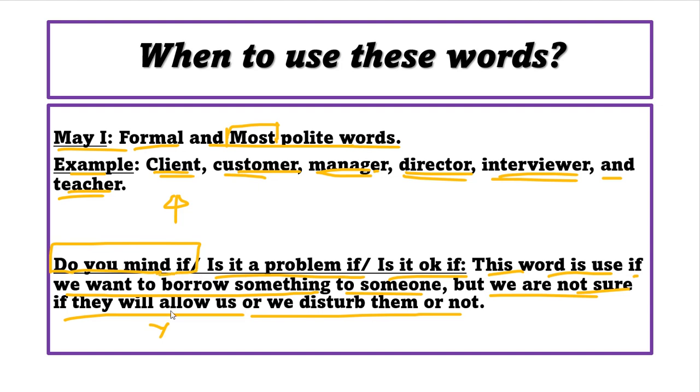Most foreigners use this one: do you mind if I sit with you? If you say yes, that foreigner will go away. Why, teacher? Why does the foreigner go away? It means that you do not allow him or her to sit with you, because you said yes. But if that foreigner says, do you mind if I sit with you, and you say no, it means there is no problem when that foreigner sits with you. So he will sit with you, of course. You will sit together on the bus, you will sit together in the restaurant. So that is the use of do you mind if.